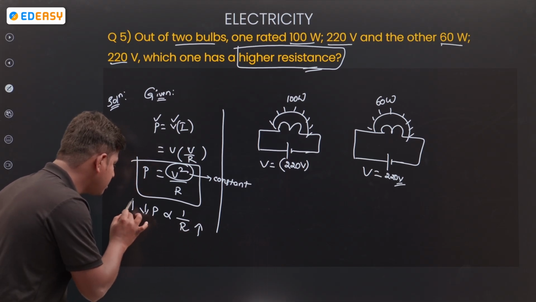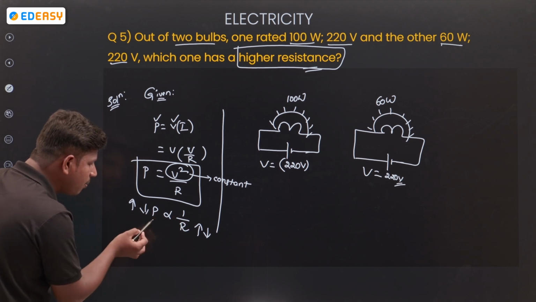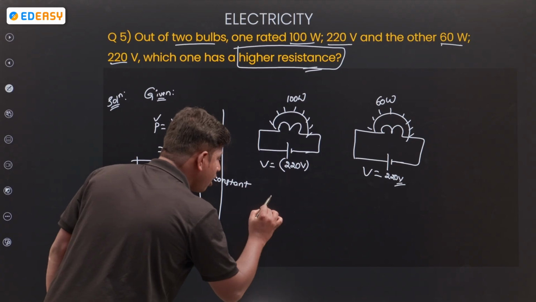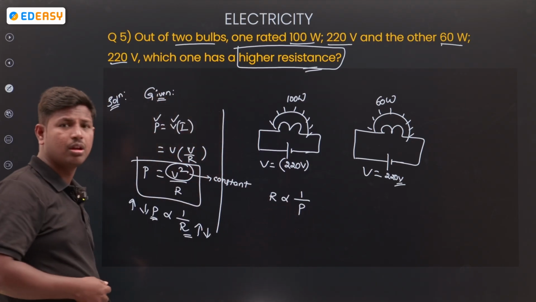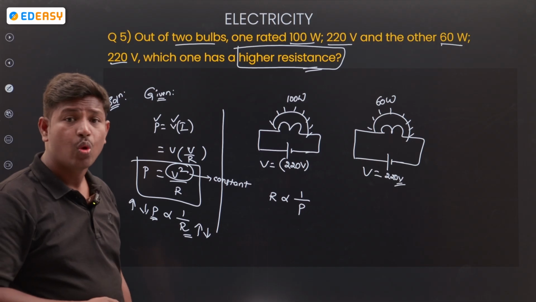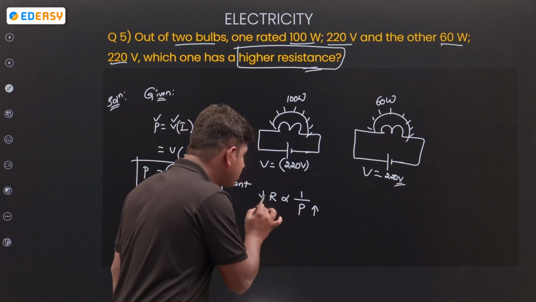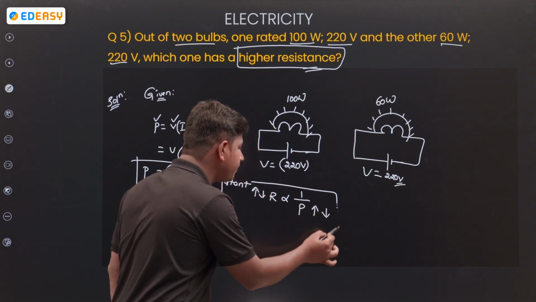Power increases, resistance decreases. It means what we require? Power we know, we don't know resistance, right? Then R is inversely proportional to P. If power is more, resistance is less. If power is less, resistance is more.